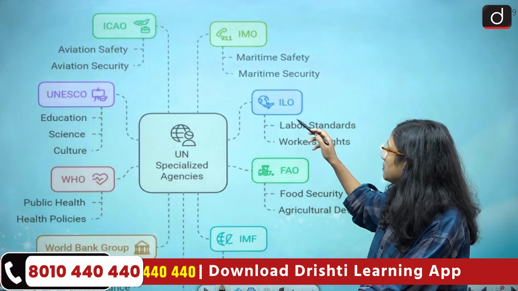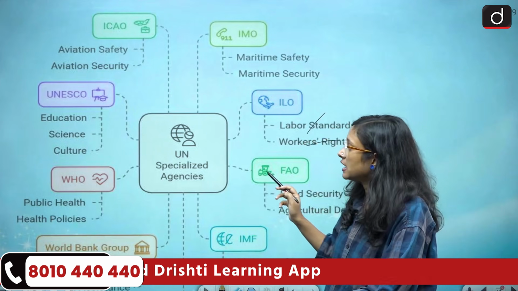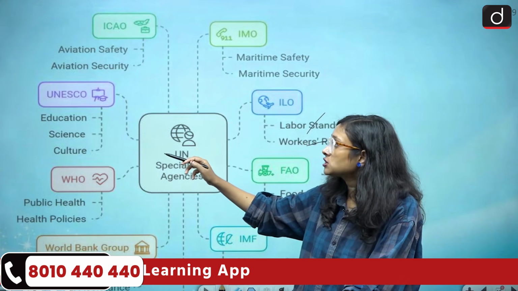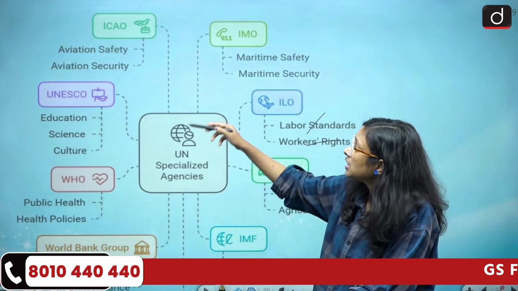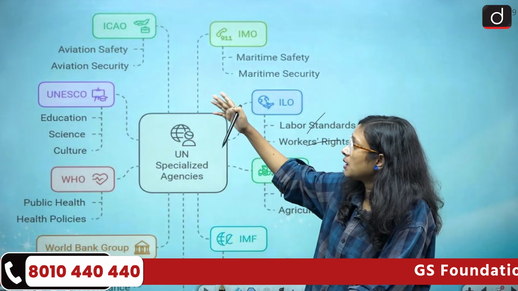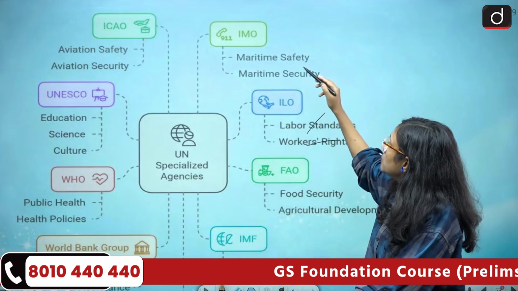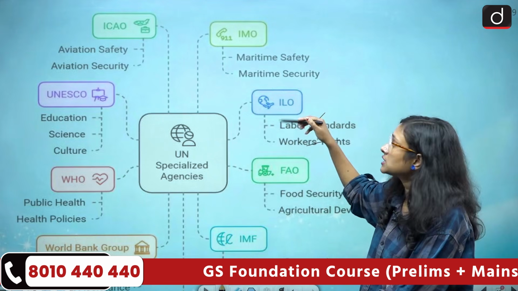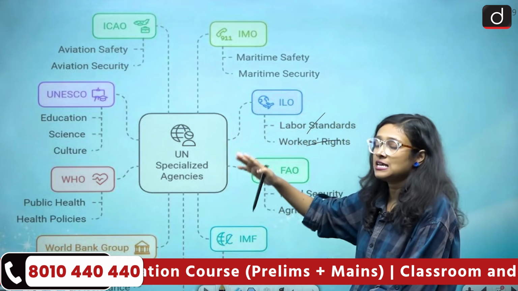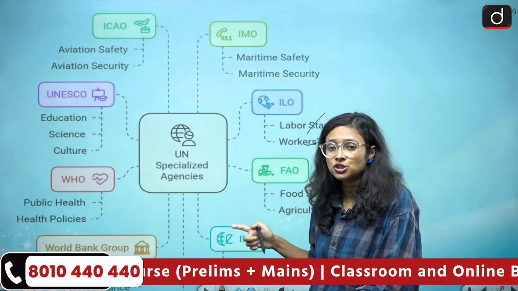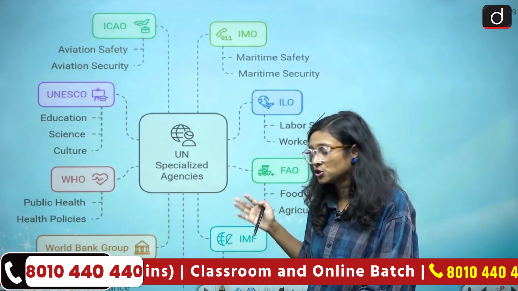Then we have the International Labour Organization. It sets labor standards and also talks about workers' rights. Then we have UNESCO, which deals with children's education, science, culture and different things. Then we have ICAO, which is about aviation safety and aviation security. Then we have the IMO, which advocates maritime safety and maritime security. So these are the specialized agencies attached to the United Nations, and we can see their names in different fields and their contributions.